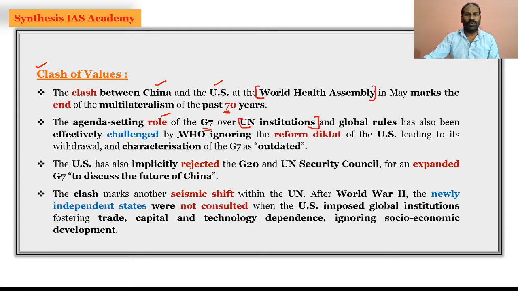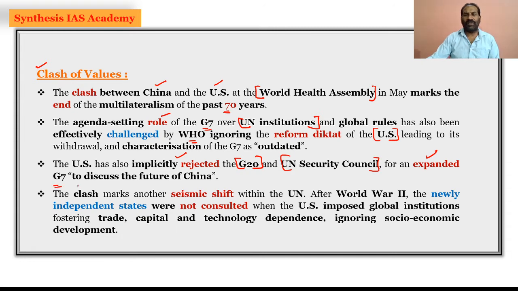And definitely now the challenge has been posed to the WHO, that is in regards to the international organizations, but the WHO has ignored the kind of reforms or demands which have been put forward by the US, and has gone ahead with the pursuit of the aims and objectives of the WHO, not really succumbing to the demands or the reforms which the US is wanting in regards to the G7, and then the US has stopped the budgeting to the WHO. So the US has implicitly rejected the G20 and the UN Security Council for expansion, and it is wanting an expansion of the G7.